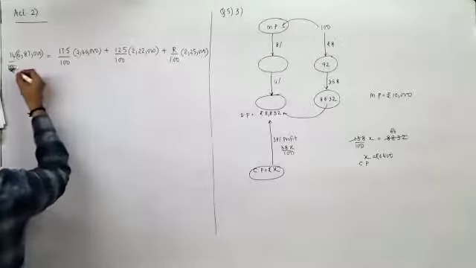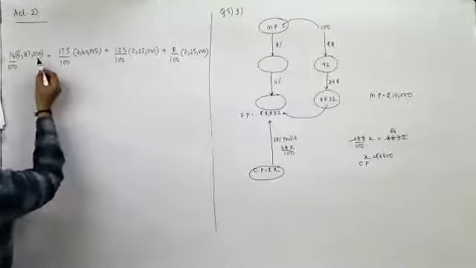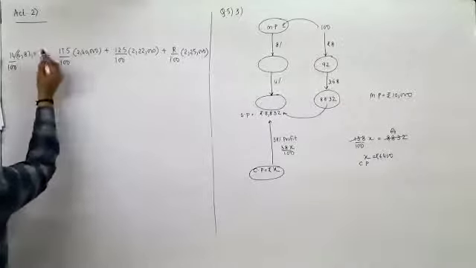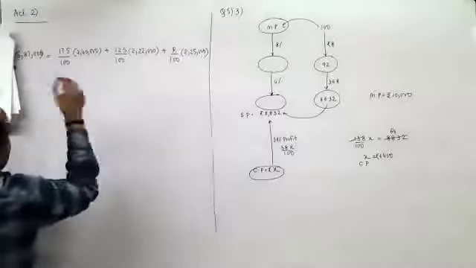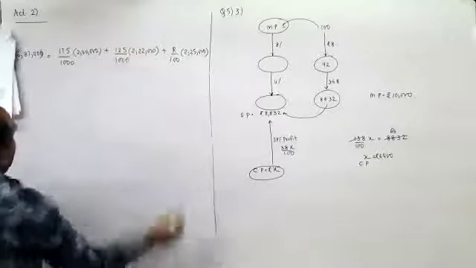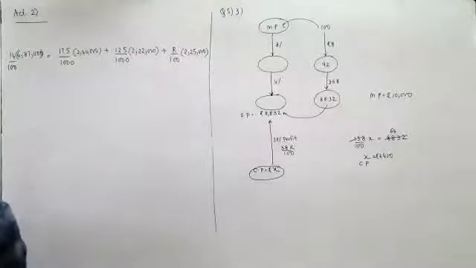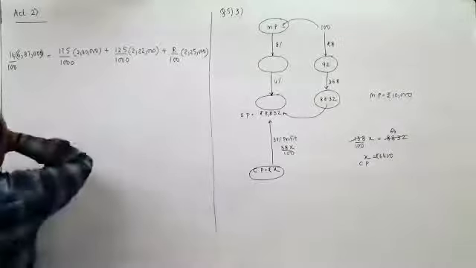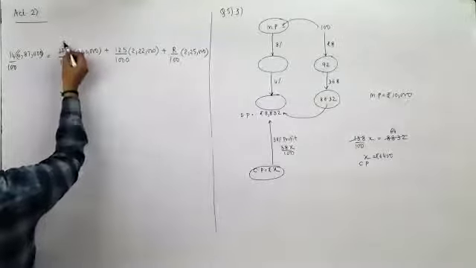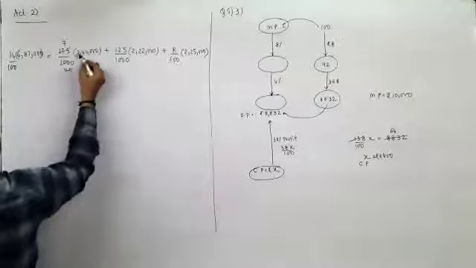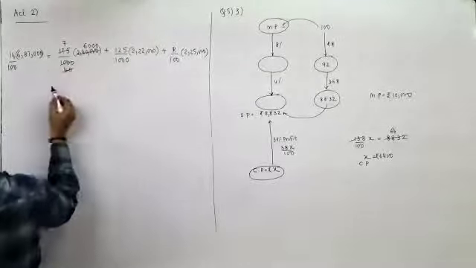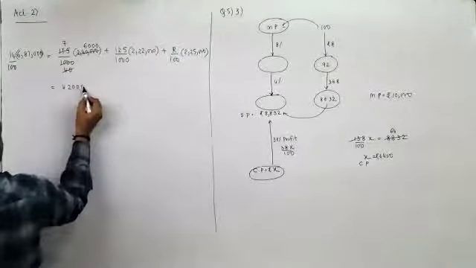Now here you can get all these cancelled. Here this is 17.5, 175 upon 1000. This is 125 upon 1000. Here this would be 25 sevens are 175, 40 sevens are 280, 6,000 into 7. So it would be 42,000 for this case.